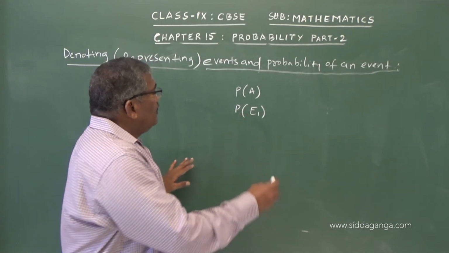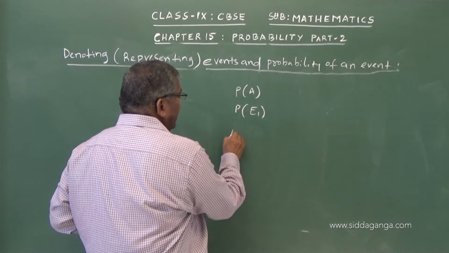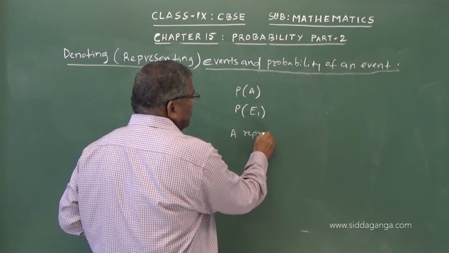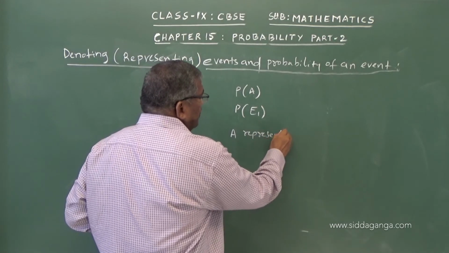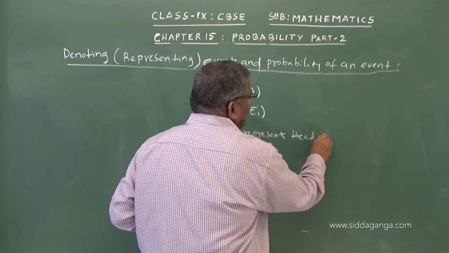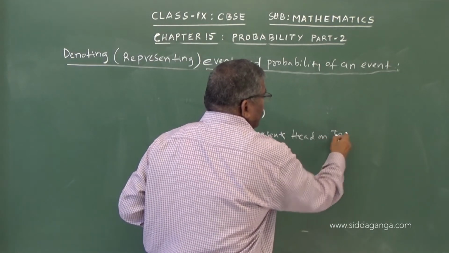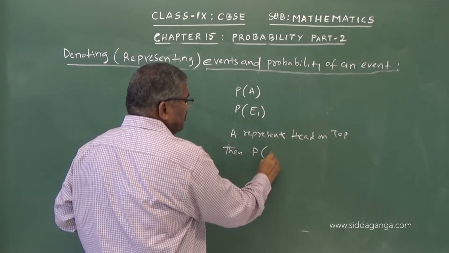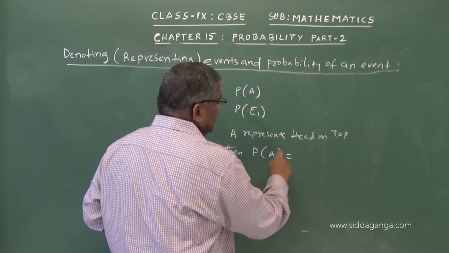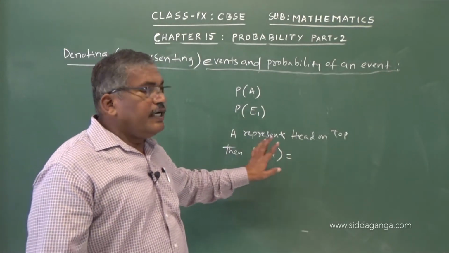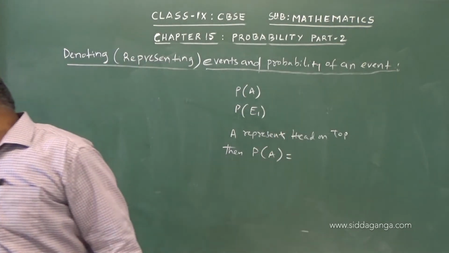Therefore, suppose A represents head on top, then PA represents the probability of head on top. So that is what we have to understand.